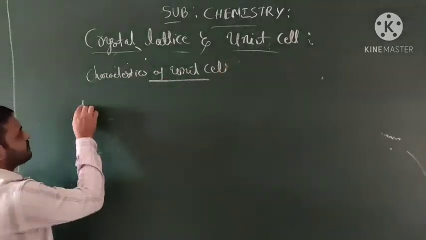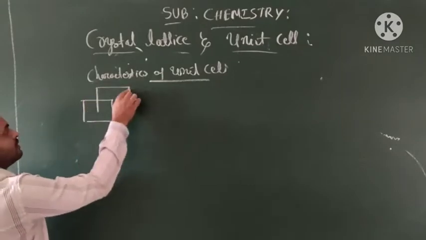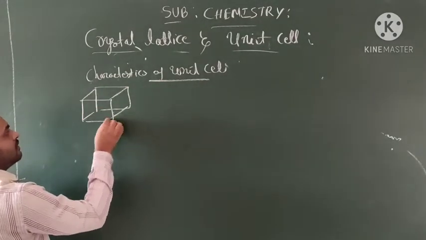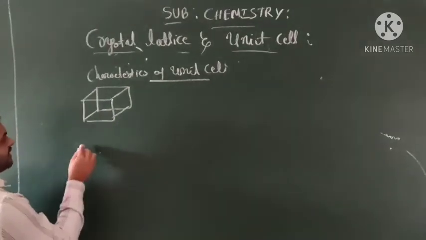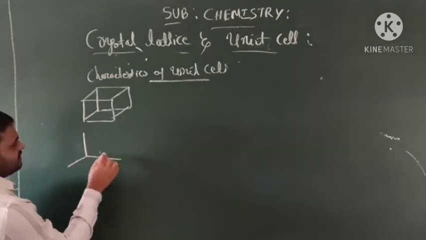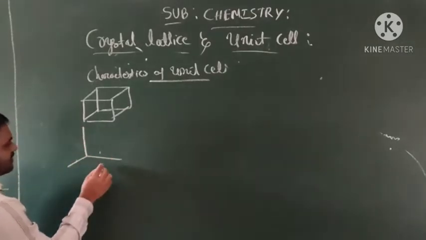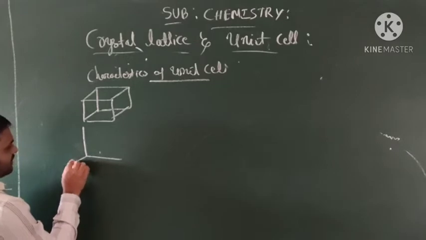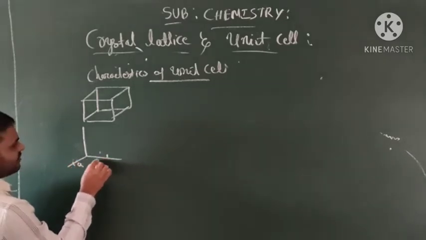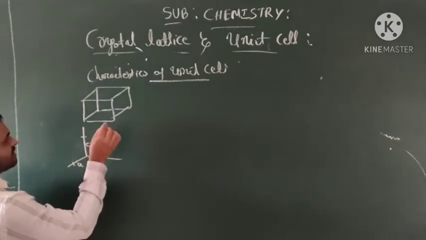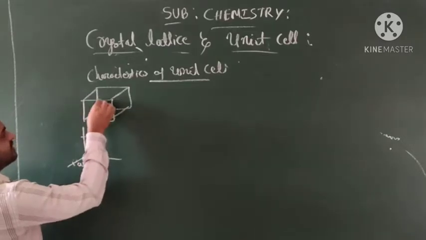See here, students, this can be written here also. So this is called what? A. This is called what? B. And this is called what? C. This is A, this is B, this is C.